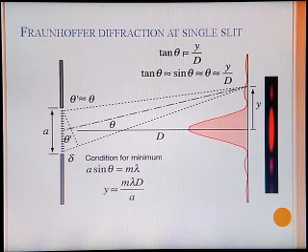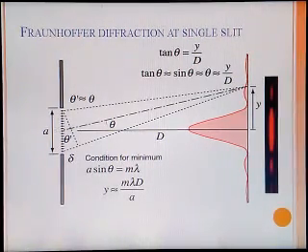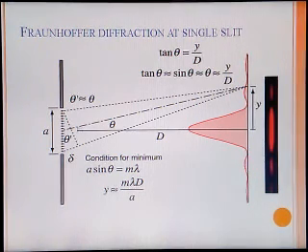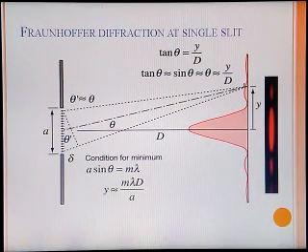Fraunhofer diffraction at a single slit can be studied in this way. The single slit having slit width a is divided into a number of multiple slits having equal slit width, say x. Whenever light enters, it bends at an angle theta, producing the pattern in this way. The pattern shows the maximum intensity at the center exactly opposite to the slit, and the minima are produced in this way.